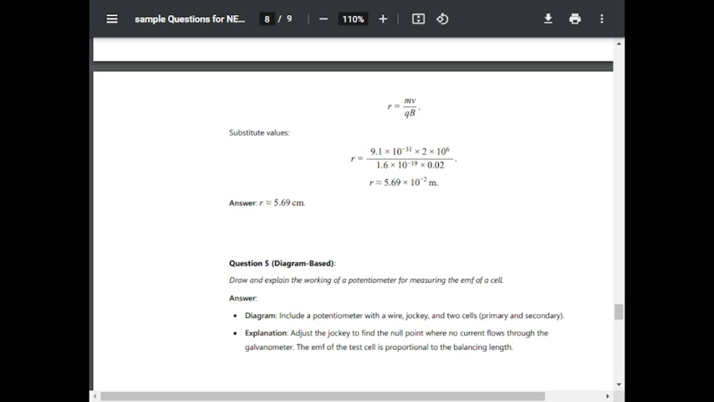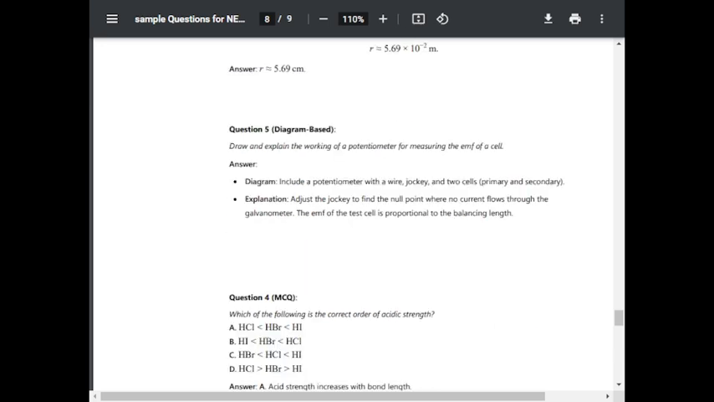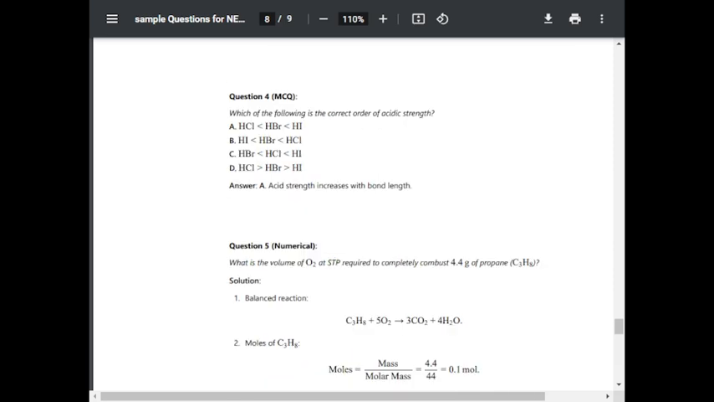Question number 5. Diagram based. Draw and explain the working of potentiometer for measuring EMF of a cell. Diagram includes a potentiometer with a wire, jockey and two cells, primary and secondary. Explanation: adjust the jockey to find the null point where no current flows through the galvanometer. The EMF of the cell is proportional to the balance length.